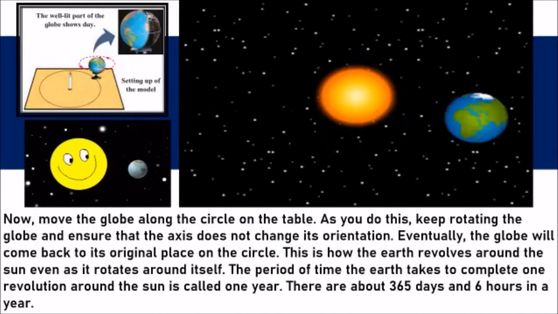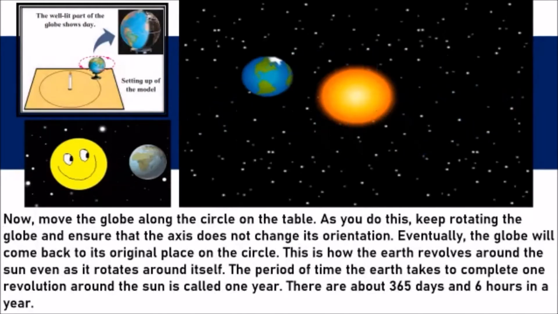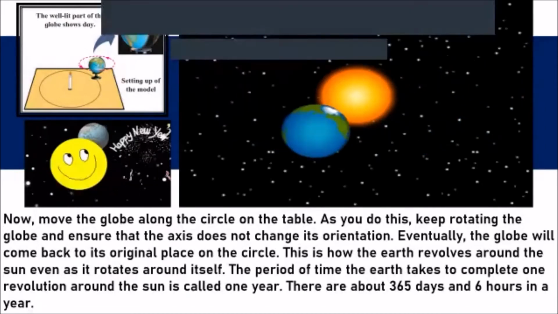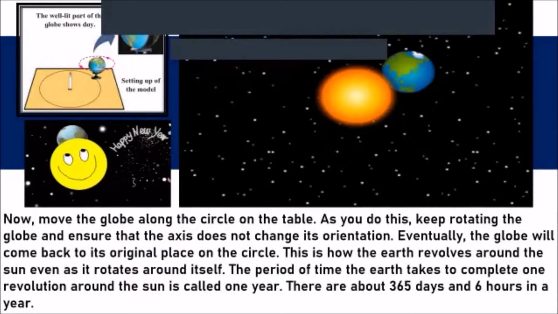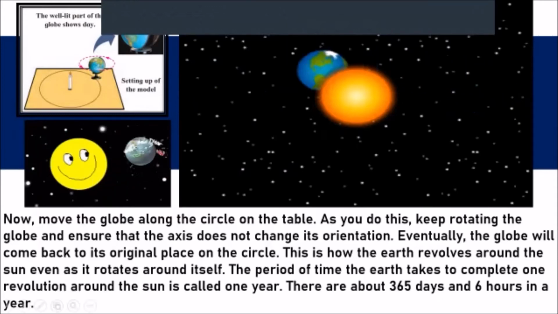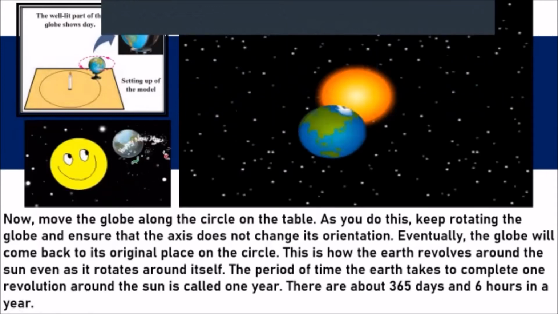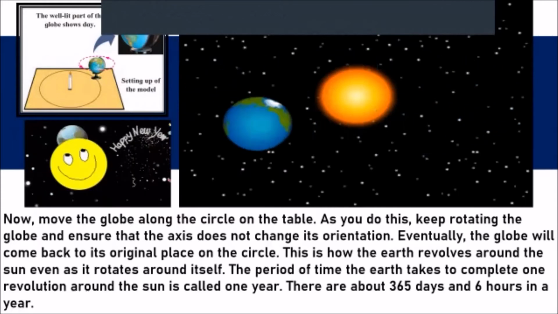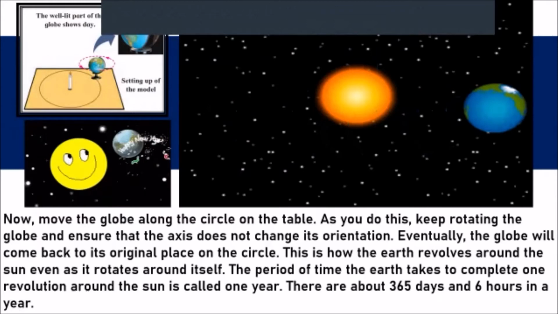The period of time the earth takes to complete one revolution around the sun is called 1 year. There are about 365 days and 6 hours in a year. Oh, wow. Did you realize that? Okay, now can you see this? The second picture over here, the third picture over here. The earth is rotating around itself as well as it's going around the sun. Now, when it goes around the sun, it completes one revolution.